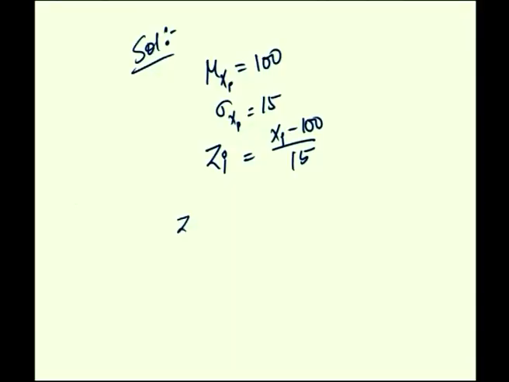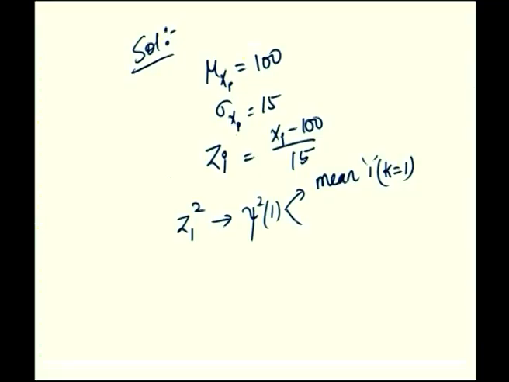Therefore, we take z1 square. Z1 square is only one standard normal variable squared. Therefore, it is a chi-square random variable with 1 degree of freedom. Just recall, chi-square of k has mean k and a standard deviation root of 2k.